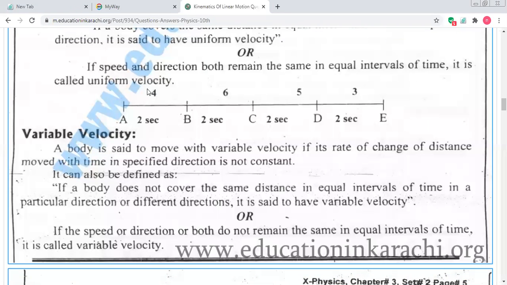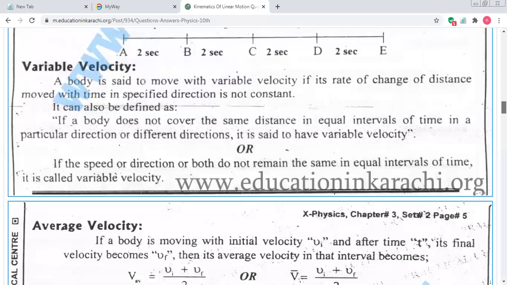Maybe it is possible that somewhere the distance or displacement, meaning the speed of the car, can change, but the time is the same. You can see it's a 4 meter displacement, it's a 6 meter, it's a 5 meter, it's a 3 meter. Here you can see the distance is changed, but the time is the same. One quantity must be the same, so that type is also known as uniform velocity. Okay.